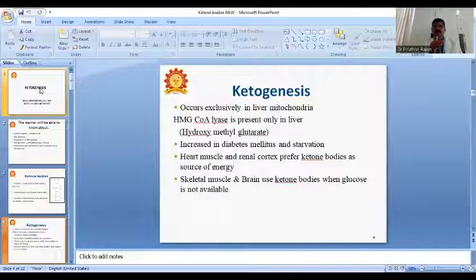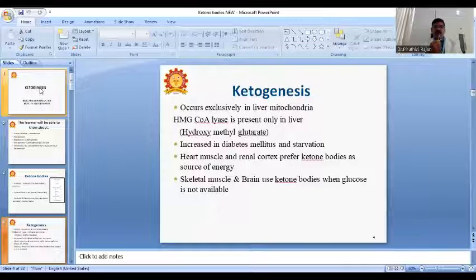What are the signs and symptoms of diabetes mellitus? Polyphagia, polyuria, polydipsia. Polyphagia means they feel like eating more. Polyuria means frequency of urine, so they frequently want to pass urine.